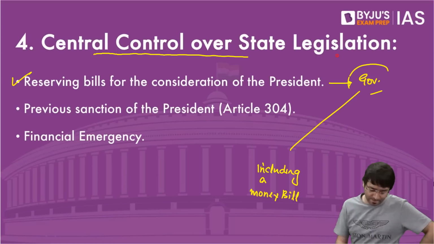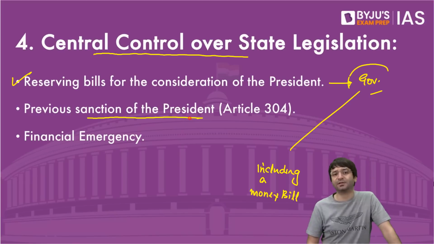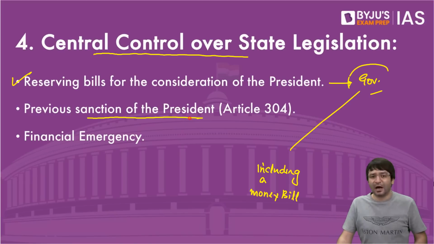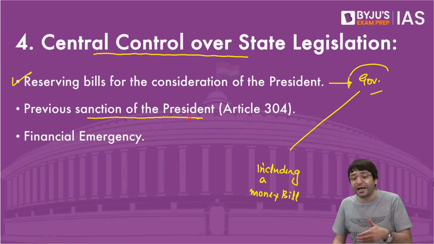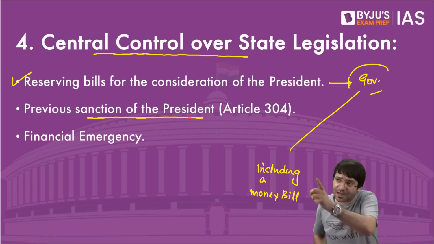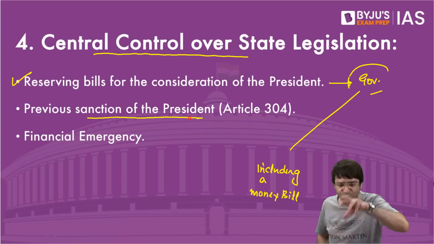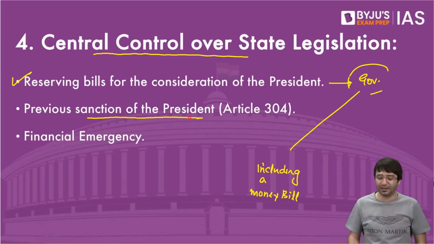Not just this. There are previous sanctions required for some bills. For example, a bill under Article 304. A bill under Article 304 cannot even be introduced in the state legislature without the prior sanction of the President of India. Without his sanction, without her sanction, you cannot introduce this bill on the floor of the state legislature. And what is that bill?